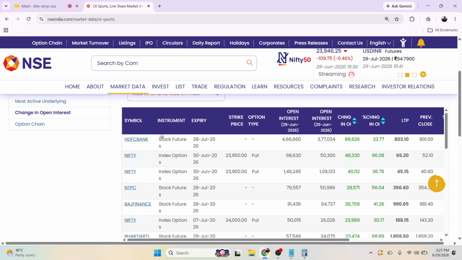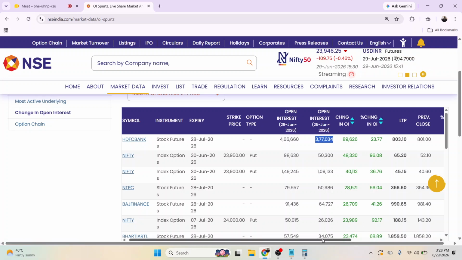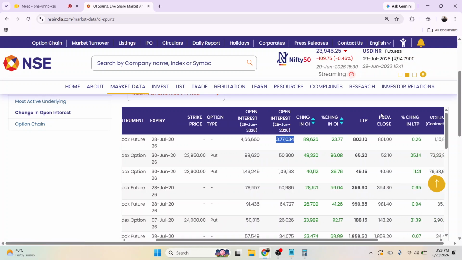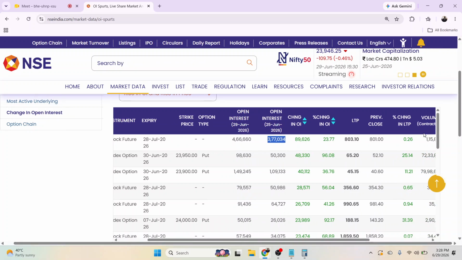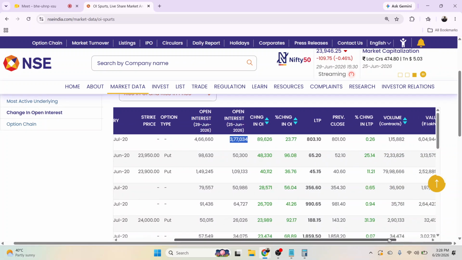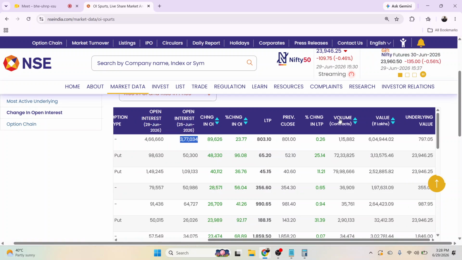This is a future contract of HDFC Bank expiring on 28th of July, and this is the open interest of 25th June. This is the change in open interest. This is the percentage of change in open interest. This is the LTP, the previous close, change in LTP and value. This is the volume. And this is the underlying price, the price of the underlying asset.